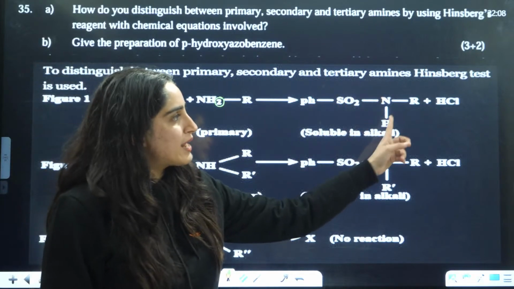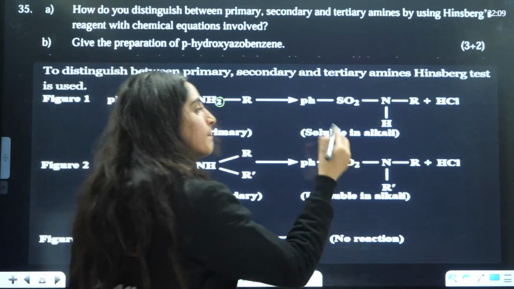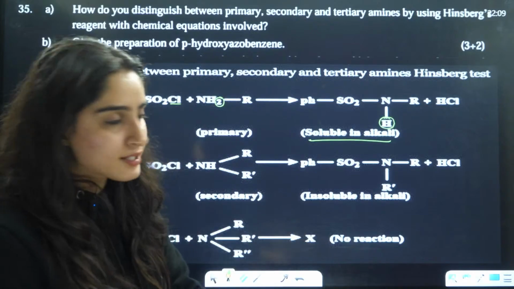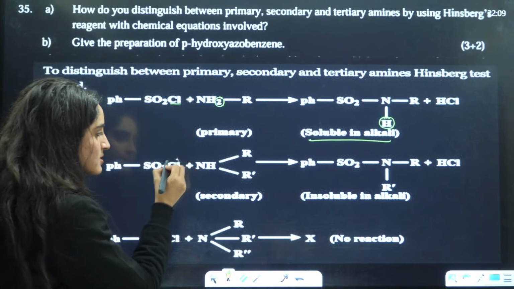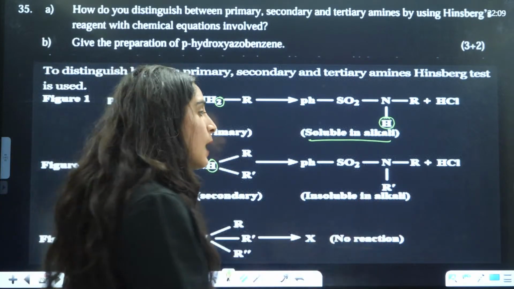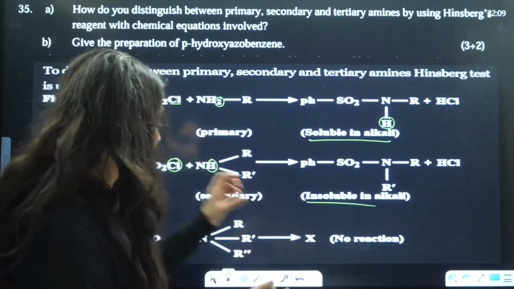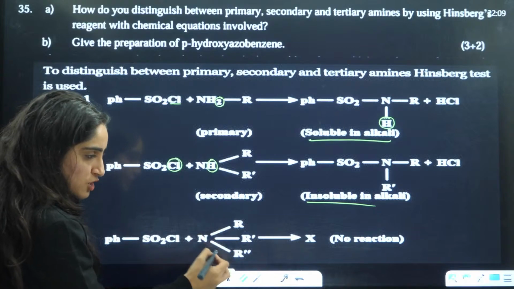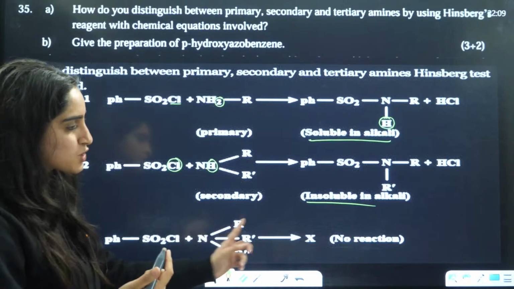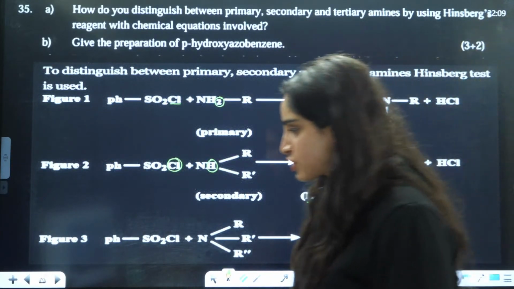SO2NHR. Now, what will happen with the primary amine? The compound that will be formed, because of this hydrogen here, will be soluble in the alkali. If you talk about secondary, this Cl and this hydrogen will be eliminated and this will be the product formed here. But in this case, you don't have any hydrogen, that is why this is insoluble in the alkali. Talking about this here, this is tertiary. It does not have any hydrogen which can react with this Cl, that is why there is no reaction here. Alkali means like NH4OH, right?